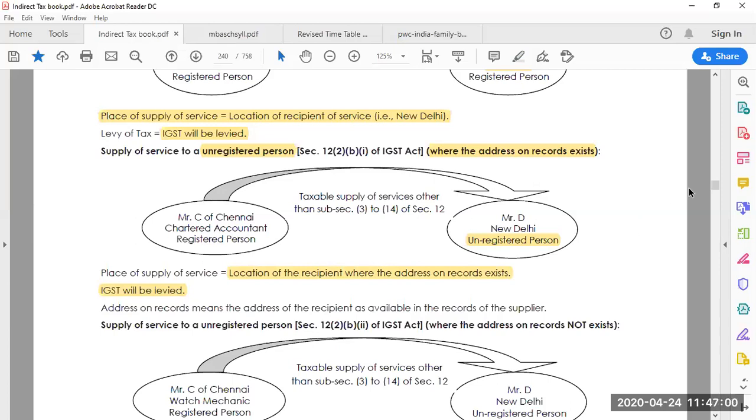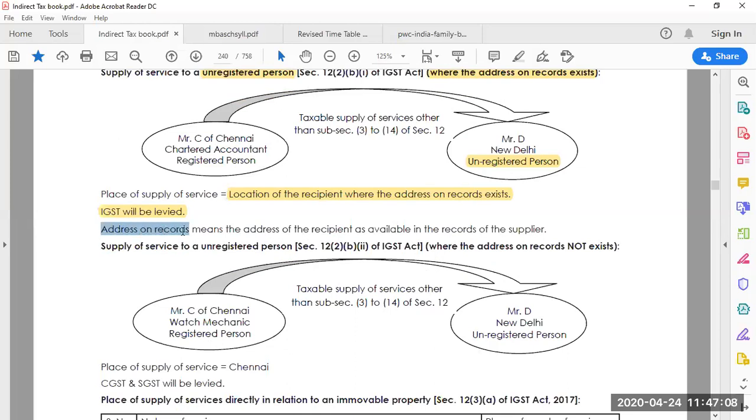So please remember, what do you mean by address on record exists? It's been clearly mentioned here. Address on record means the address of the recipient as available in the records of the supplier. Please remember this. So if somebody asks what you mean by address on record exists, it means the address of the recipient is available in the records of the supplier. That is considered as address on record exists.